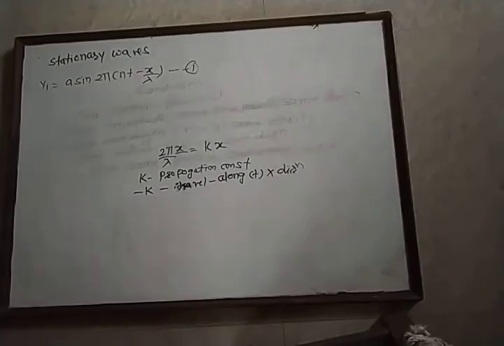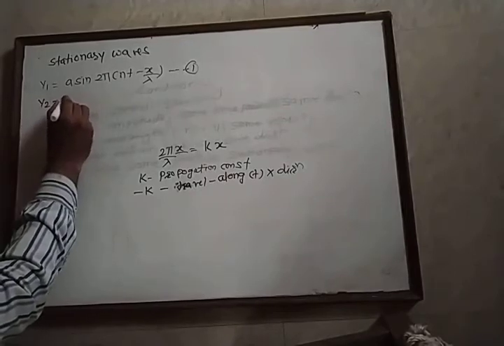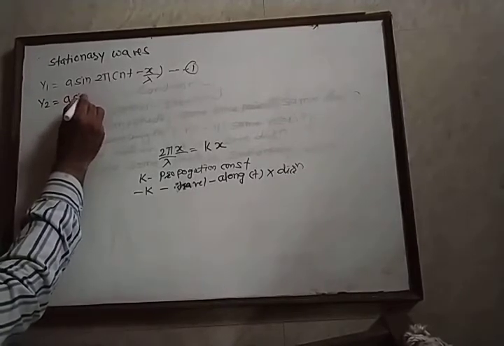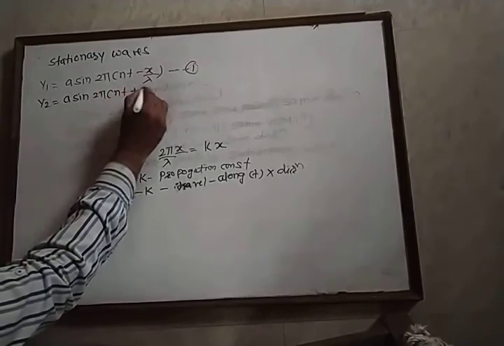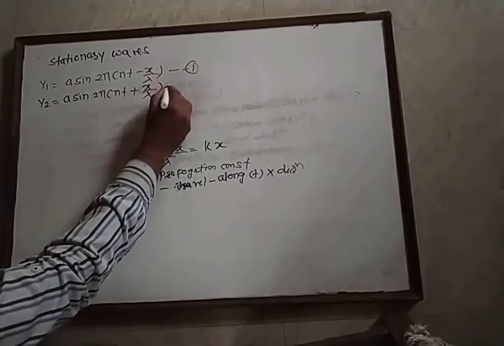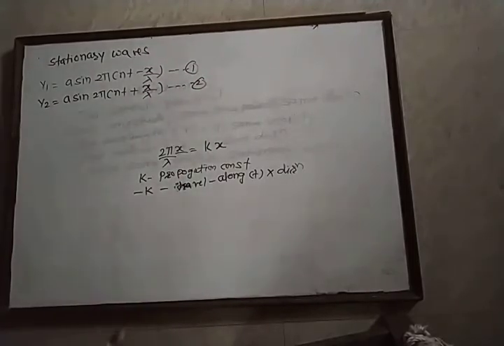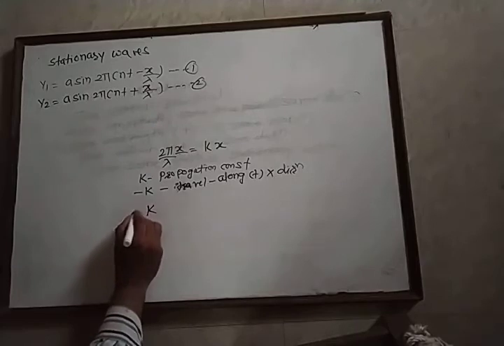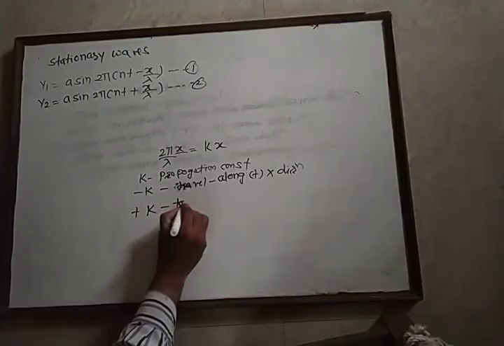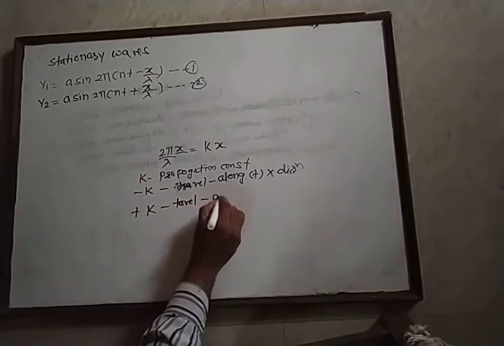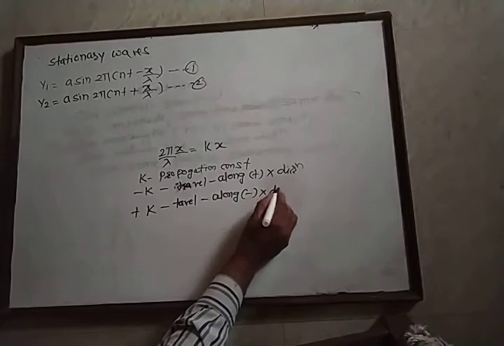Now we write the equation of the second simple harmonic progressive wave. y2 equals a sin 2π n into (t plus x upon lambda), and this is equation number 2. In equation number 2, the propagation constant has a positive sign, and that indicates the wave travels along the negative x direction.